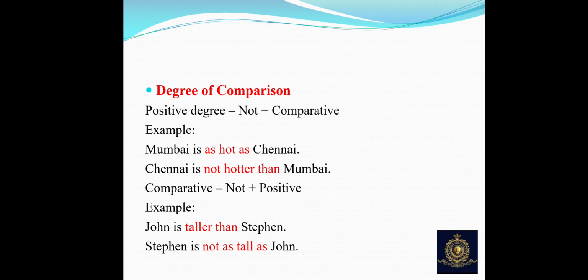The next thing you have to remember is degree of comparison. While changing the positive into negative or negative into positive, sometimes you have to change the degree of the sentence. There are three types of degrees, we all know: positive, comparative and superlative. If you have to change a positive degree into any negative sentence, then you have to write not plus comparative. For example, Mumbai is as hot as Chennai. Here, this sentence is a positive or affirmative sentence, and it is written in positive degree also. As hot as means positive degree.